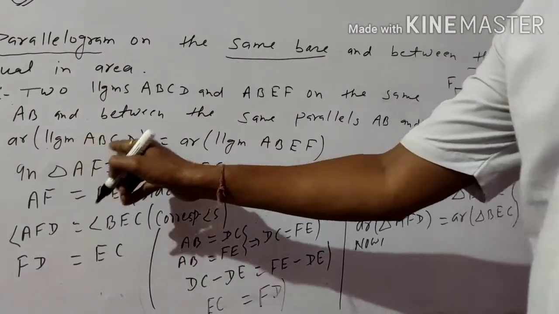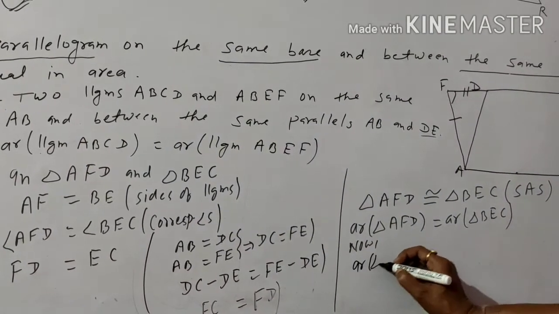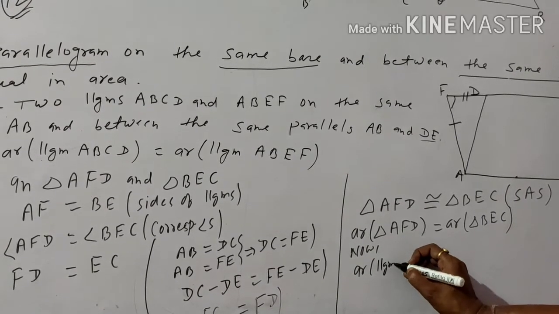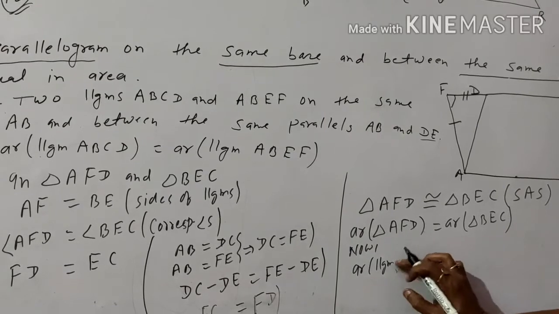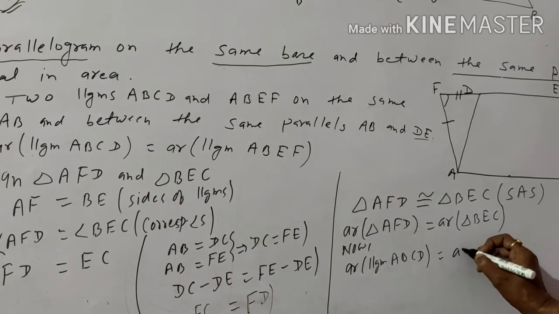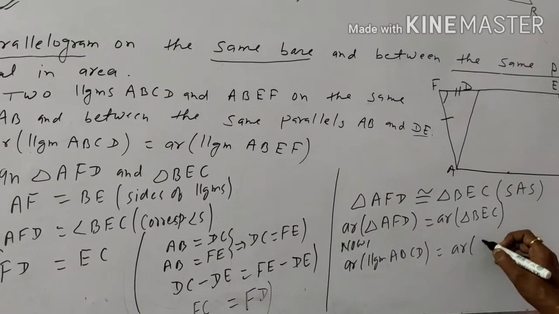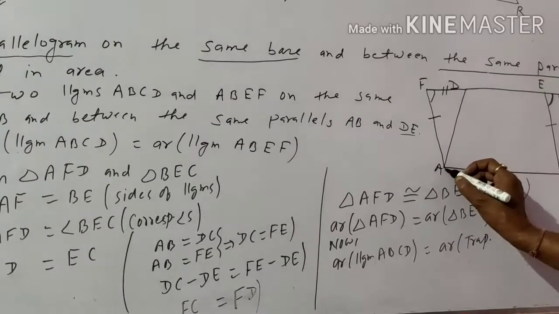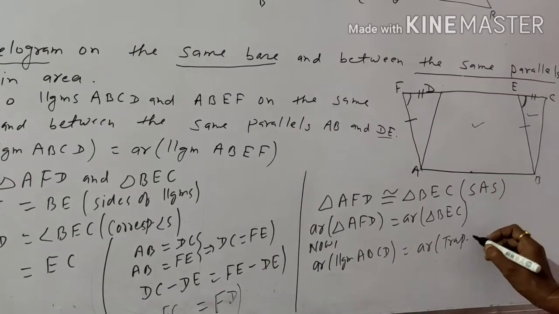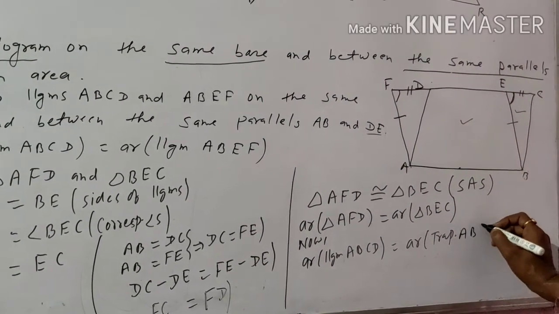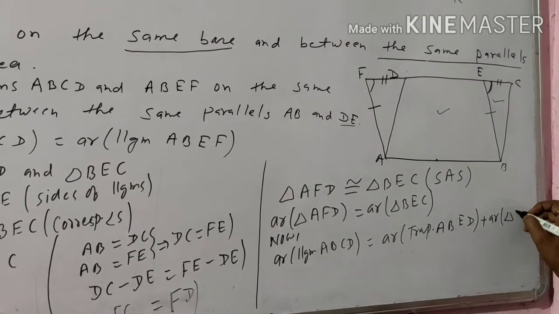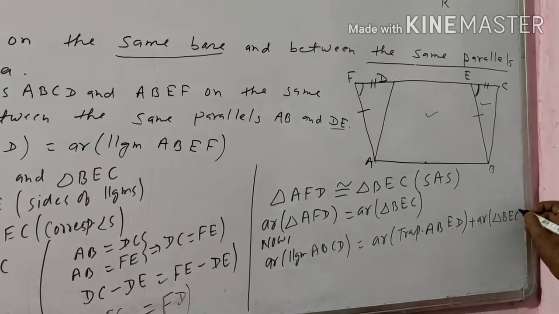Okay, now area of parallelogram ABCD is equal to area of, this is a type of trapezium. Look at ABCD. Its area is equal to this plus this. So area of trapezium ABED plus area of triangle BEC.